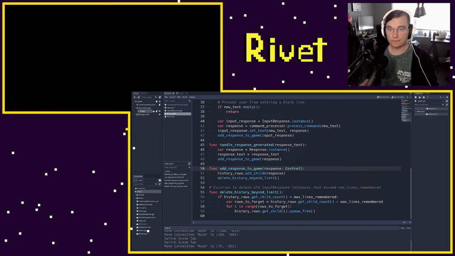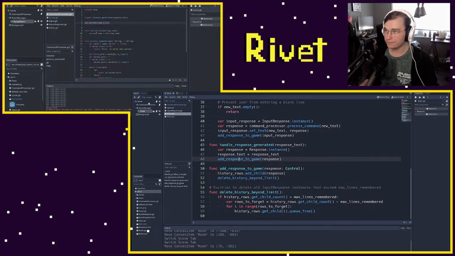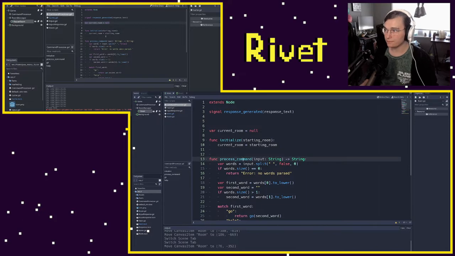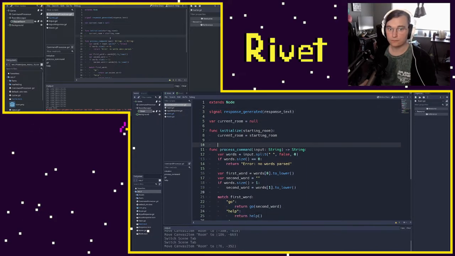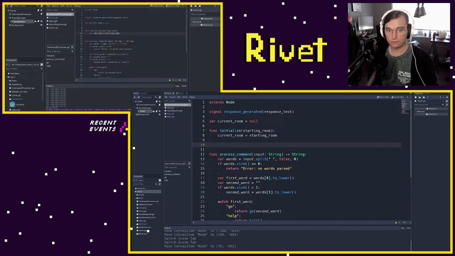And because we're handling our current room here, we're going to keep this within our command processor script because that's where we're handling it. Again, we might move this out to our game later, so our command processor doesn't have to do a lot of that state changing stuff. But for now, just to get something that works, we'll keep it in here. And so we're going to need to move rooms a couple times. We're going to do it right here when we initialize our game, and we're going to be doing it whenever we go to a new room.